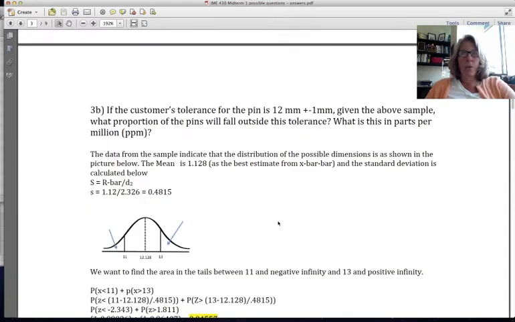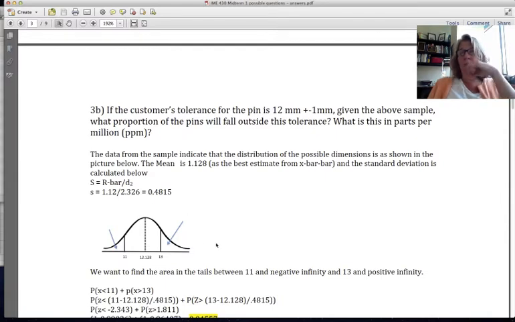So in this case, the question then is, separate now from the control chart, we're saying the customer has these tolerance requirements, that it be between 11 and 13 millimeters. Given the above sample, if we assume that sample is a representation of the population, we want to know how many parts per million will fall outside of this range.